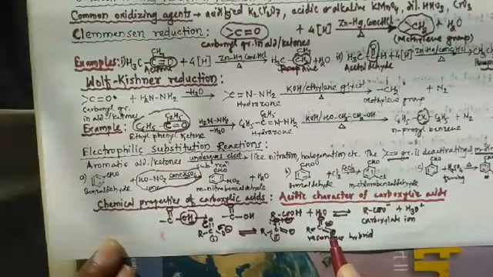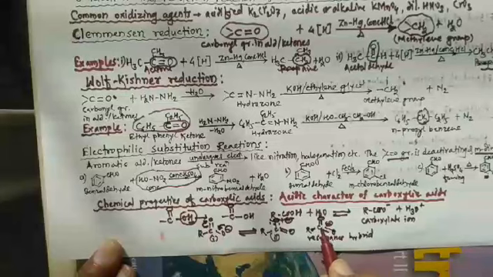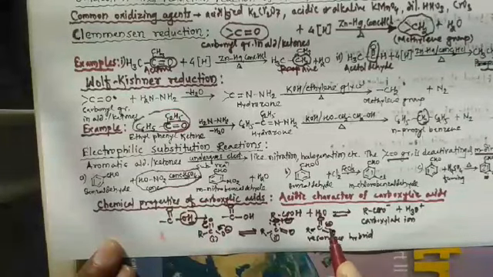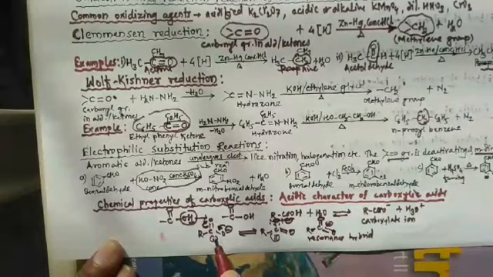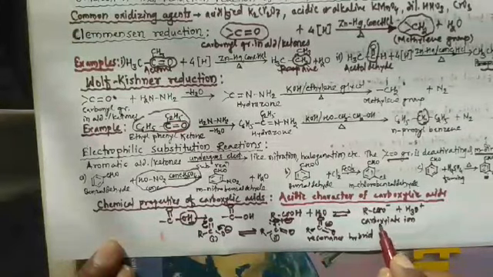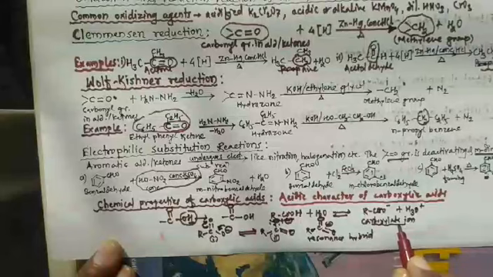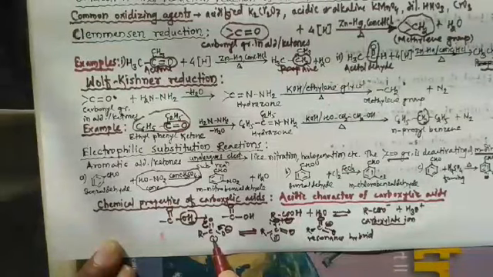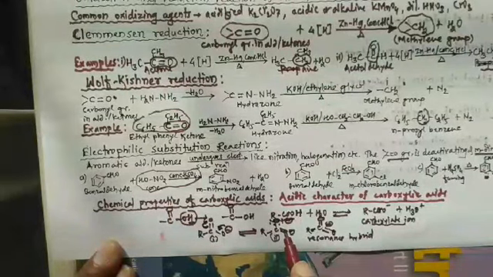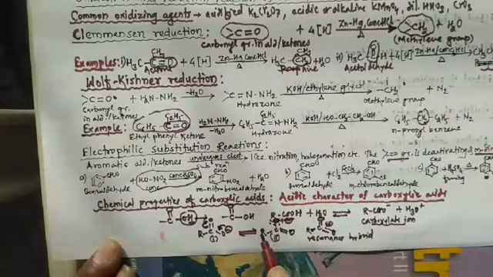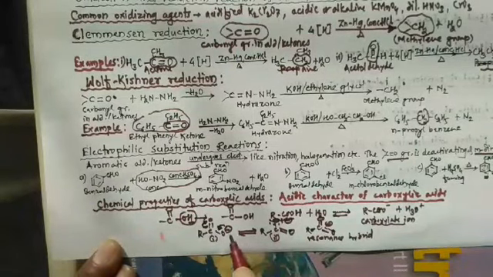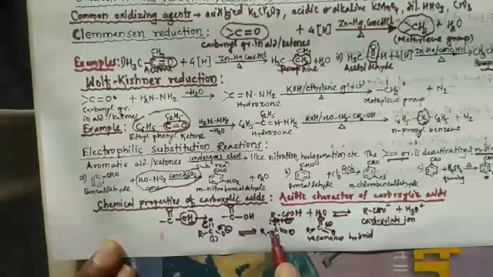Partial double bond is present between this carbon and oxygen and this carbon and oxygen. So carboxylate ion has two resonance structures, first and second, and both of them are equivalent to each other.